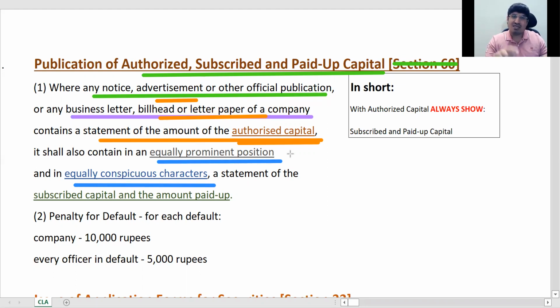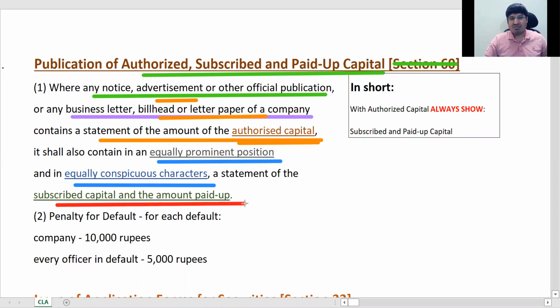Second one, characters, talks about the font size, should not be that one is in big font and another thing you do not want people to see, so you just reduce the font, no. So it should also contain an equally prominent position and equally conspicuous characters, subscribed and amount paid up.